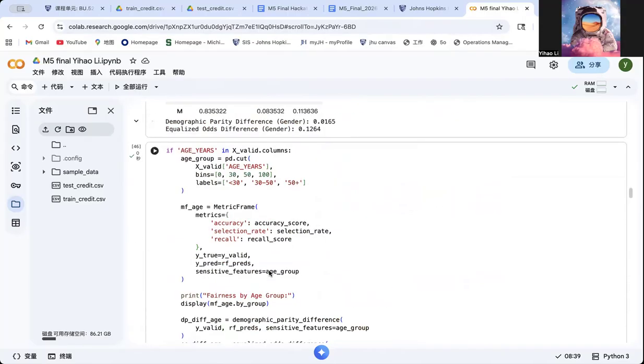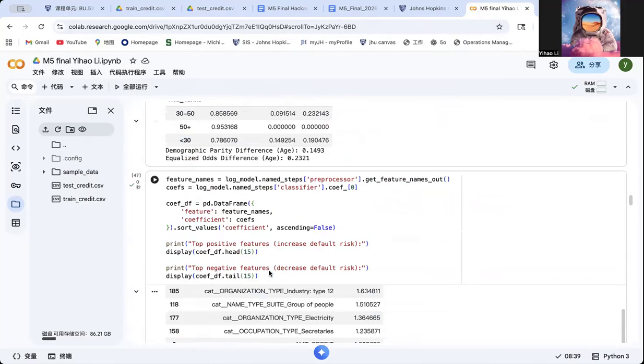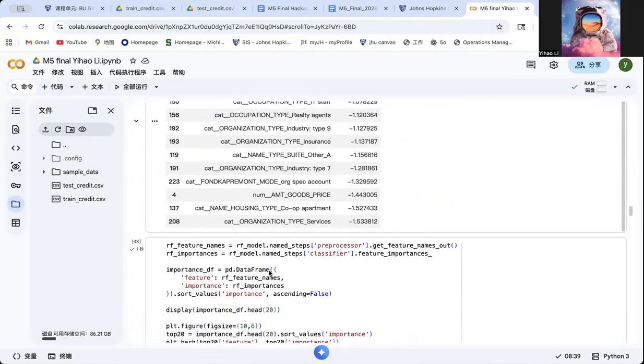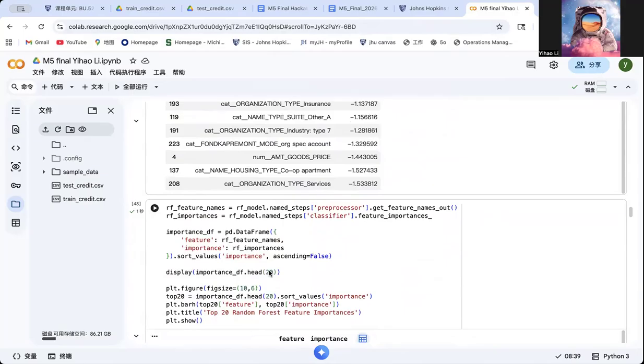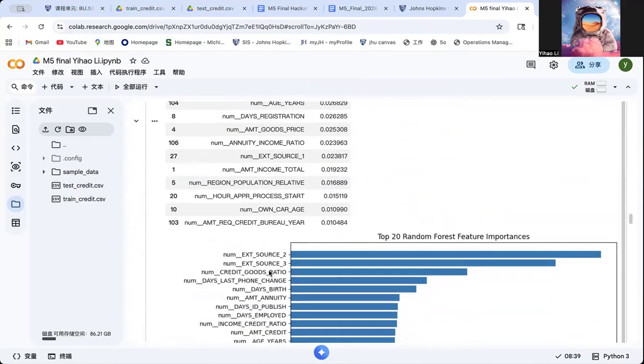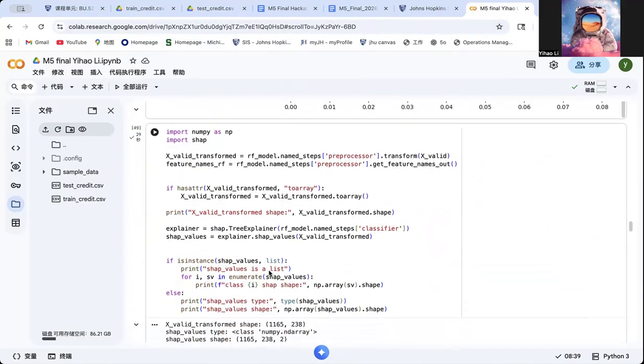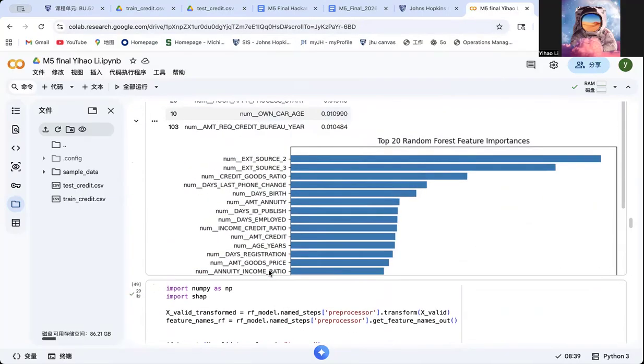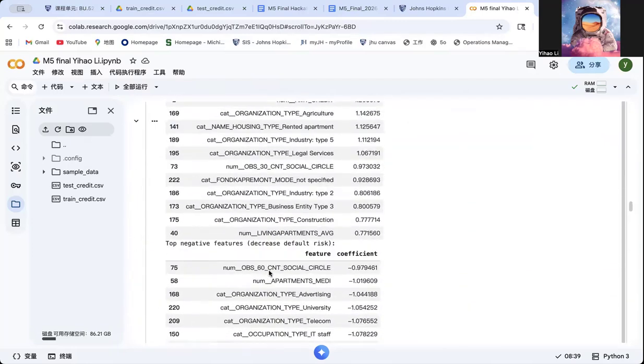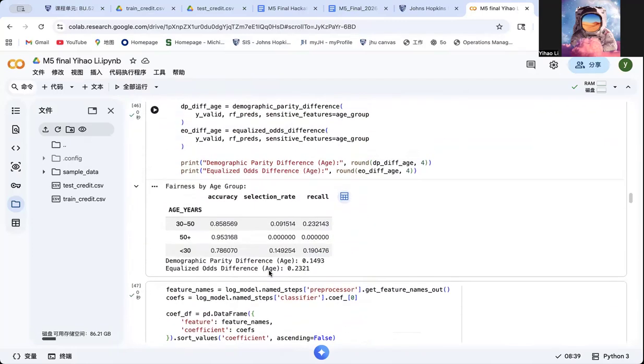And for the responsible AI fairness analysis, you just scroll down to the fairness section, and I evaluate the model using the responsible AI principle, especially fairness. I analyze the fairness across two potential sensitive attributes, which are gender and age group. For age, I divide applicants into three groups: under 30, 30 to 50, and over 50.